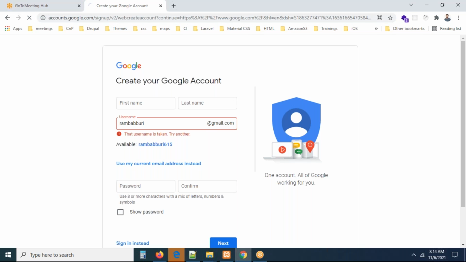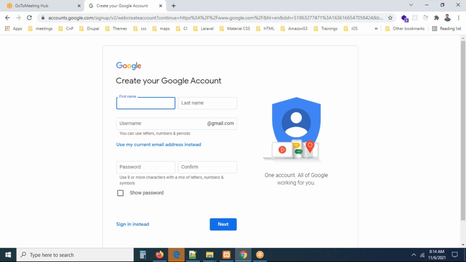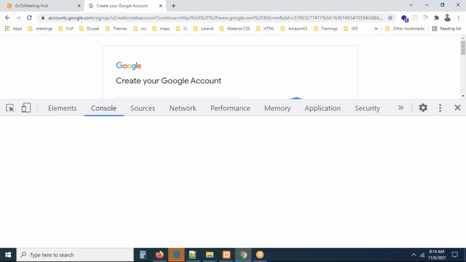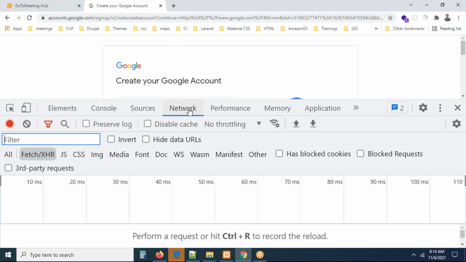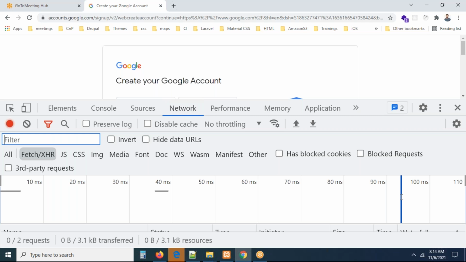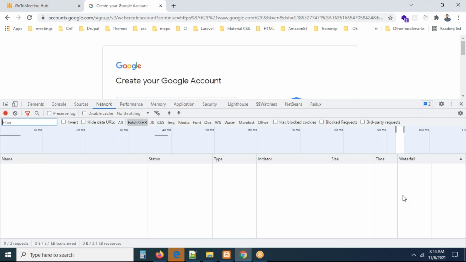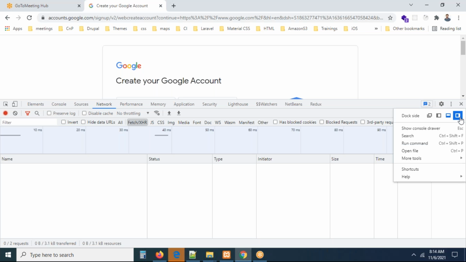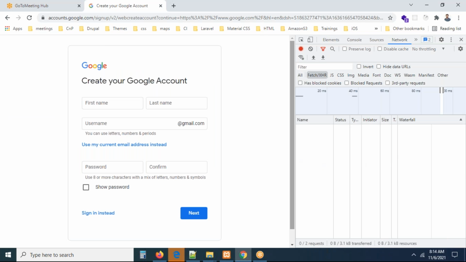I think we can check in the network tab, guys. Here, let me press F12. By pressing F12, let me check. One minute. Let me zoom out this, the network tab. Actually, let me move this to the right side, darker. Now, can we see in the network, do you have any calls happening here? There are no calls. Okay. So this is the network you are able to see.